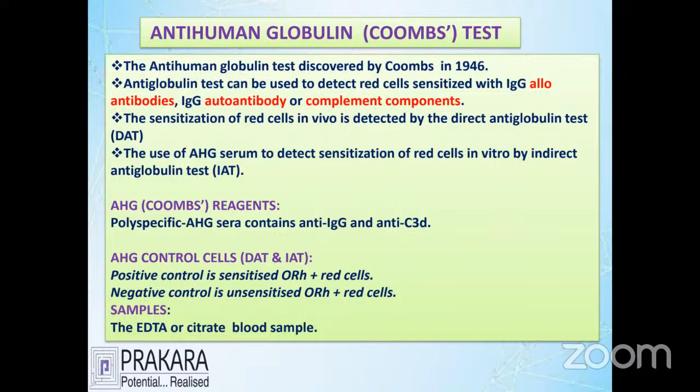Whenever you go for a blood transfusion, always be sure that the anti-immunoglobulin method is negative. It will be a safe donation. Here they are using Coombs reagents. The Coombs reagent contains anti-immunoglobulin IgG along with anti-C3d of the complement system. These are the important antisera we use for anti-immunoglobulin testing. The sample used is EDTA. Whenever you get a positive or negative report, always cross check with control cells. Here we have a positive control sample and a negative control sample to verify whether your reagent is reliable for reporting.